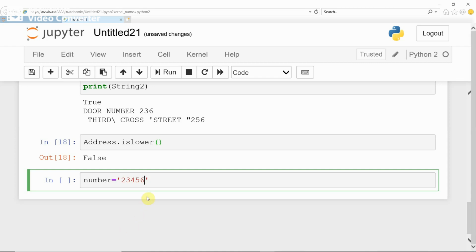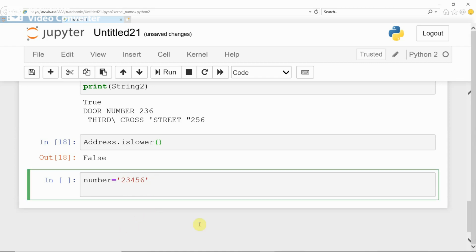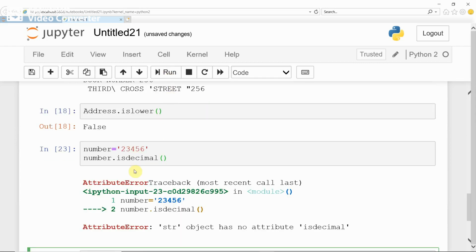Now if you want to check whether the string is a number, how do you check? number dot isdecimal. Run. Why is it giving an error? isdecimal, in lowercase. Number is a string, and isdecimal is the function.